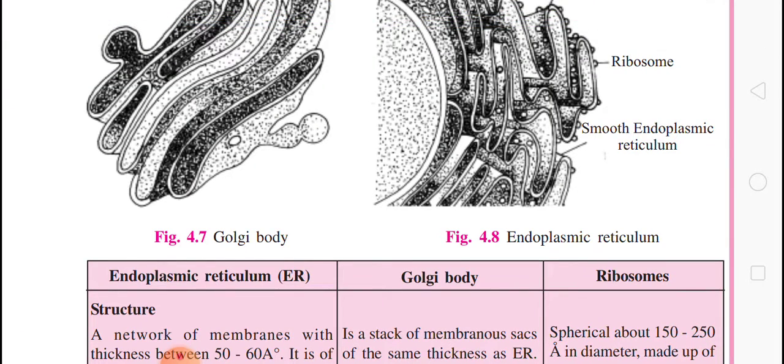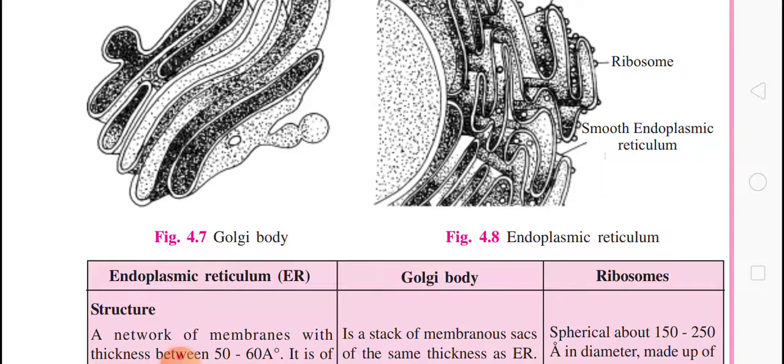One more thing to write down: SER of the liver cell takes part in the detoxification of many drugs and poisons. If anyone asks which endoplasmic reticulum is found in liver cells, you have to say SER, smooth endoplasmic reticulum.